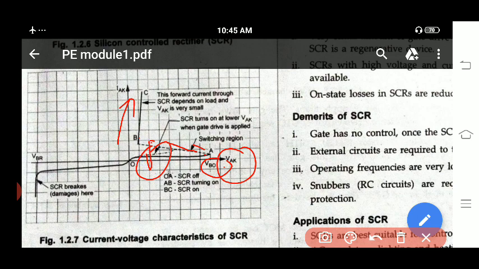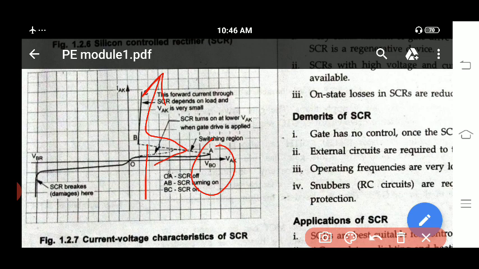voltage. Here now you have applied gate voltage. Because of applying the gate voltage, it will turn on here only, instead of reaching up to the VBO value. You need not wait up to VBO. If you apply gate voltage, here only it will turn on. The dotted line represents what? Turning on. So this is the operation when you have connected SCR in a forward biased condition.